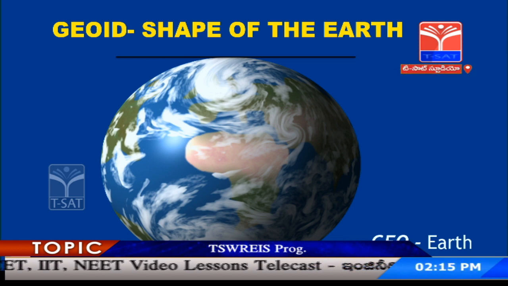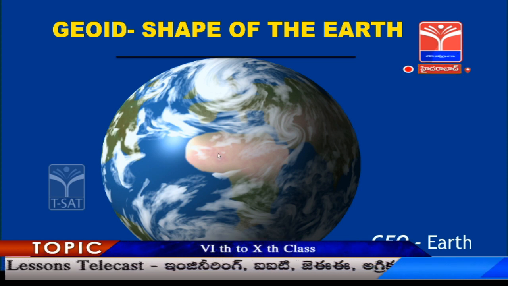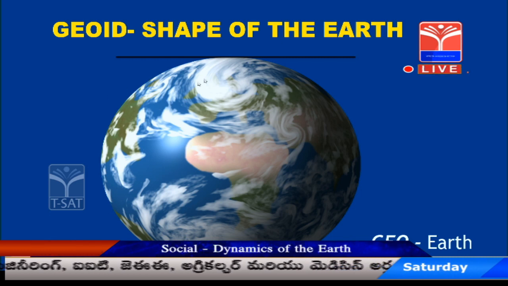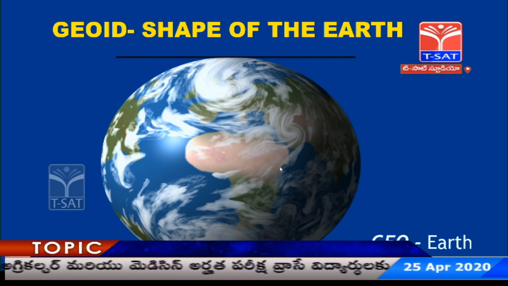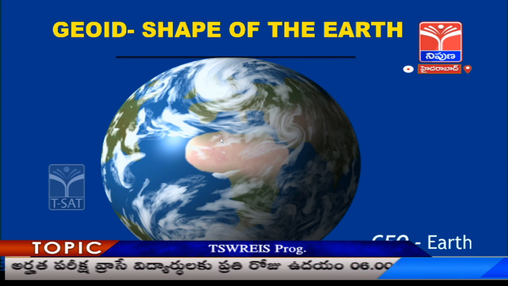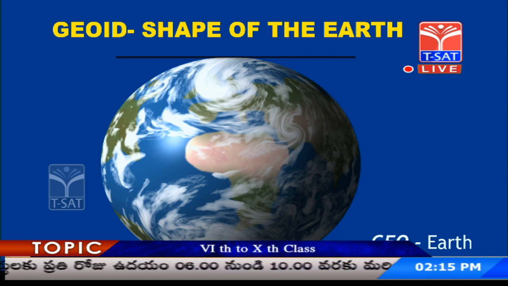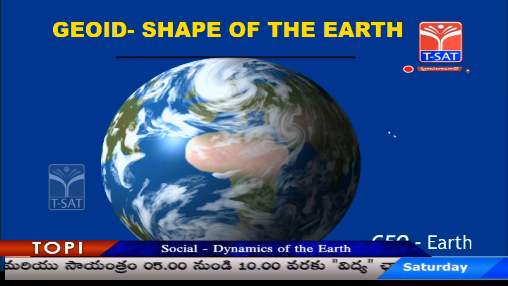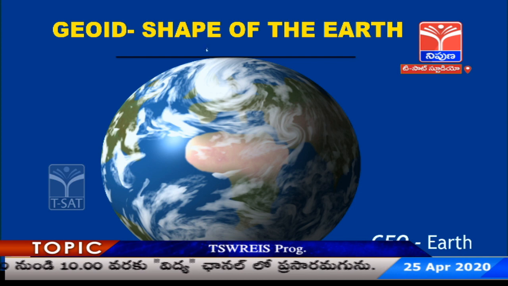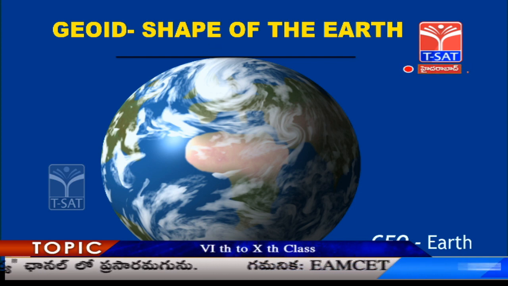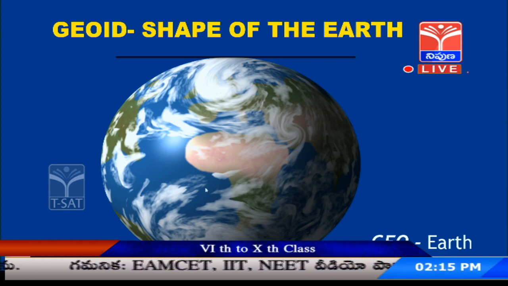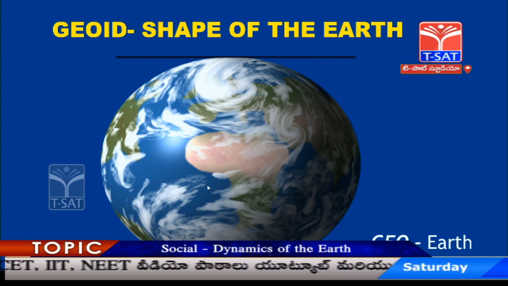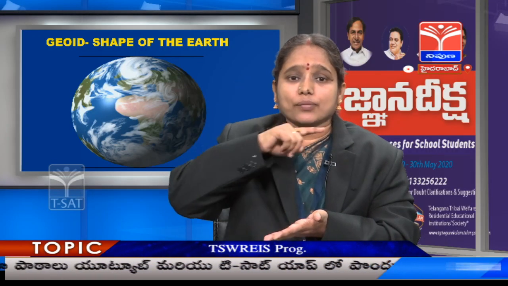So, the next subtopic is shape of the Earth. If you look at the picture, you feel the Earth is spherical, but it's not truly. This shape is called geoid. The word is derived from again Latin, Geo meaning earth. So why am I telling that it's not spherical? It resembles a sphere, but it is pressed from top a bit and bottom a bit. So to explain again, it is compressed from top and bottom and otherwise spherical. So this shape is called geoid, the particular shape of the earth.